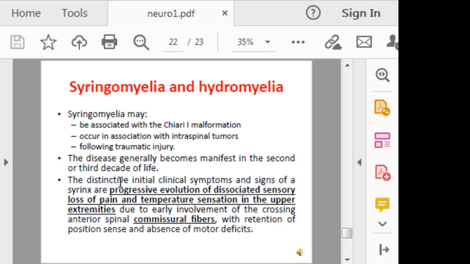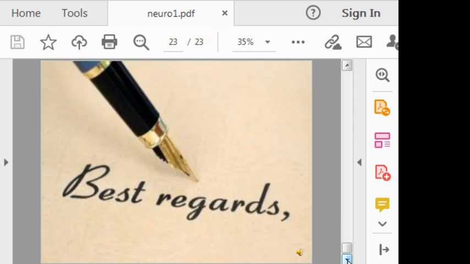progressive evolution of dissociated sensory loss of pain and temperature sensation in the upper extremities due to early involvement of the crossing anterior spinal commissural fibers with retention of position sense and absence of motor deficits. Syringomyelia may be associated with Chiari malformation 1 and occur in association with intraspinal tumors and following traumatic injury.